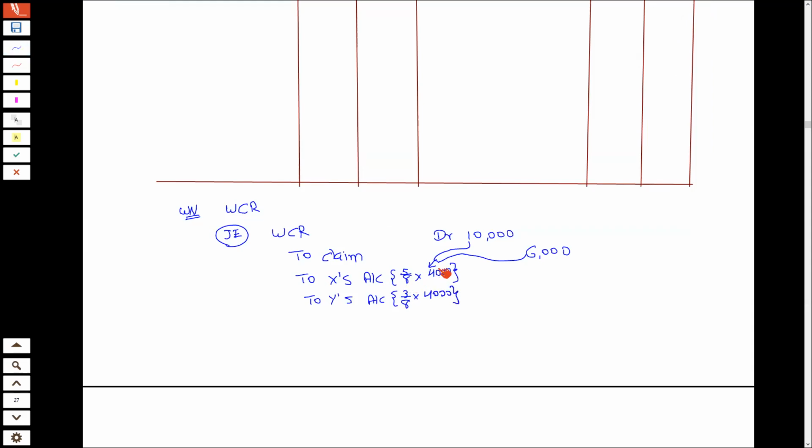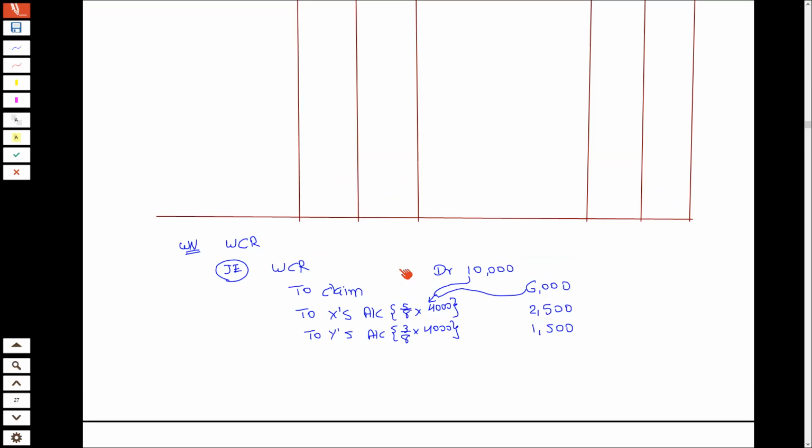So 8 5s are 40. So 500 into 5, 2,500. 500 into 3 is 1,500. So this is the journal entry for workman compensation reserve. So we will give effect of this journal entry.